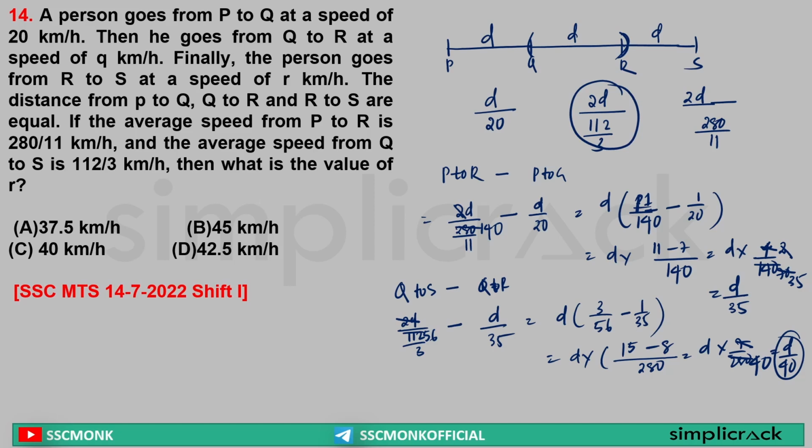See, I know these are a lot of information that you are trying to process, but this is quite easy. Okay, understand this. What we are trying to find out here? Time taken between R to S. What we find out here? Time taken between Q to R. Okay. Now, sir, R to S time taken is D by 40, but it is already given the person goes from R to S at the speed of R kilometer per hour. That means D by R kilometer per hour will get me the time. Sir, D gone. So R is equal to 40 kilometer per hour. So what is the value of R? Sir, it is 40 kilometer per hour.